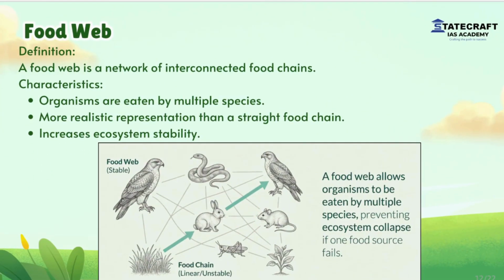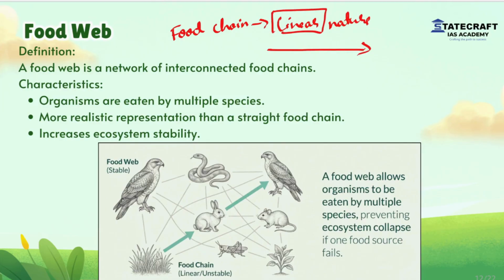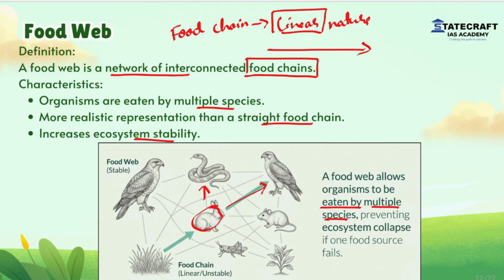Then food web. We have seen food chain. Food chain is linear in nature. That means it is straight, whereas food web is a network of interconnected food chains. Food web consists of multiple food chains. For example, a rabbit can be eaten by eagle as well as snake. Organisms are eaten by multiple species. It is a more realistic representation than a straight food chain and increases ecosystem stability. A food web allows organisms to be eaten by multiple species, preventing ecosystem collapse if one food source fails.